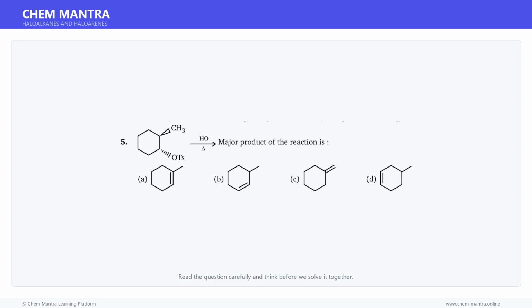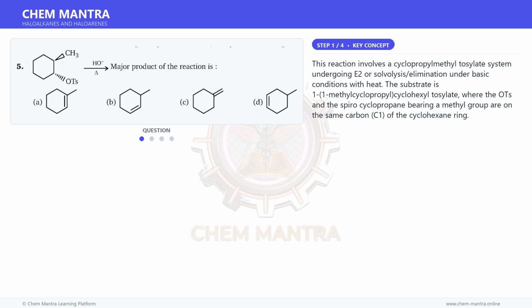Here is a question. Read it carefully and think about the answer. Let us solve it step by step. Let us first understand the key concept here. This reaction involves a cyclopropylmethyl tosylate system undergoing E2 or solvolysis elimination under basic conditions with heat.